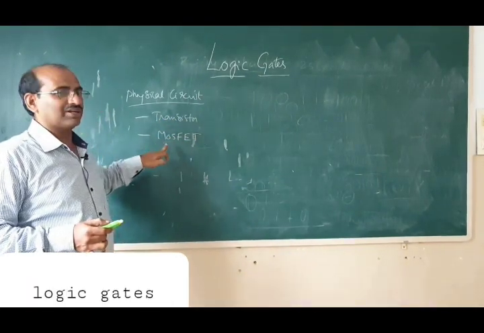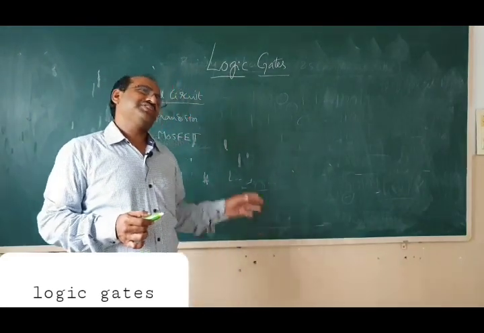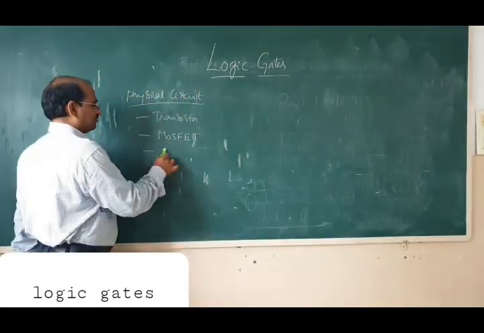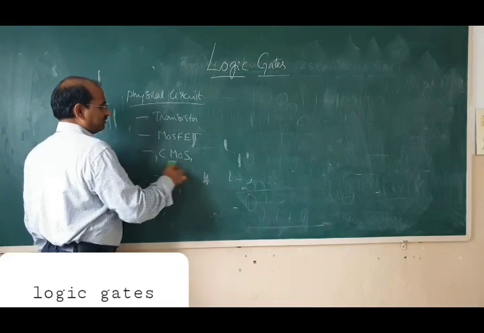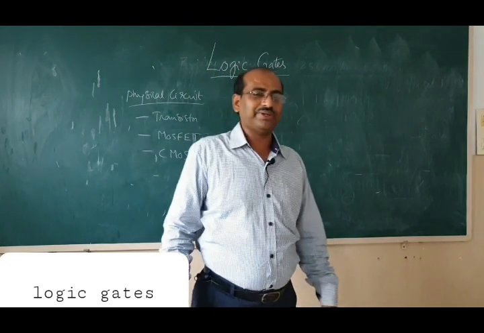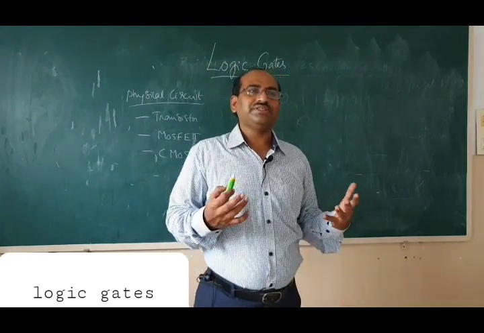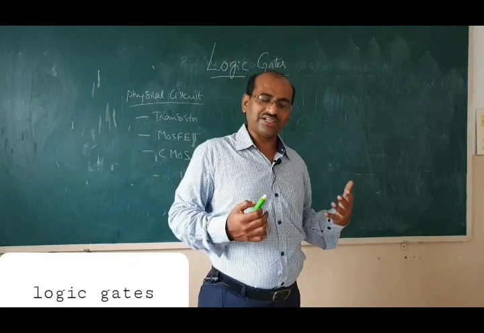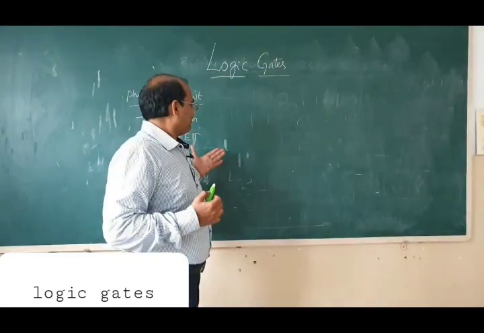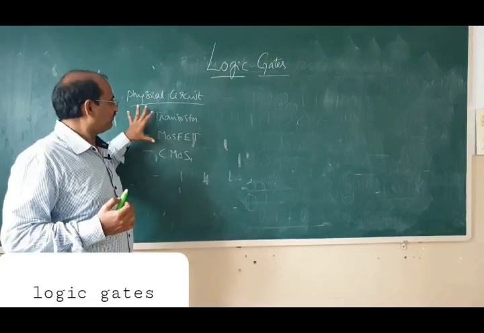MOSFET full form is metal oxide semiconductor field effect transistor. Now these are also somewhat outdated. Now we use CMOS. MOS means MOSFET, C means complementary metal oxide semiconductor field effect transistors. This is the basic architecture, right?